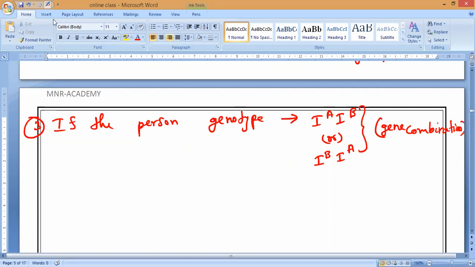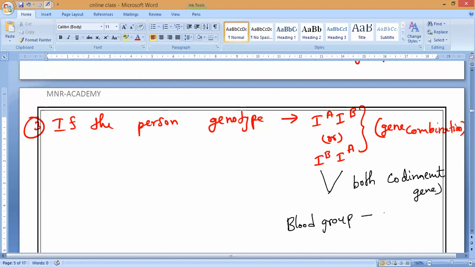That is what we want. So both are dominant genes, both co-dominant. Yes or no, guys? That is what we have studied. So both are co-dominant genes or alleles. So the blood group, what are we going to get, guys? The blood group, if you notice, is AB. We are going to get AB. Is it okay, Arvind?